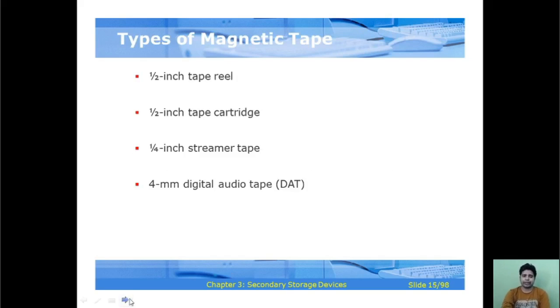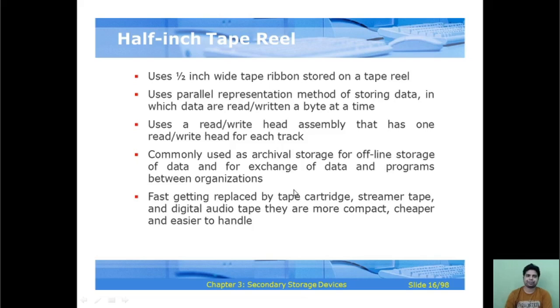Types of magnetic tape. If we talk about the types of magnetic tape, these are the 1/2 inch tape reel, 1/2 inch tape cartridge, 1/4 inch streamer tape, and 4 mm digital audio tape, that is DAT. Next, the half inch tape reel uses half inch wide tape ribbon stored on a tape reel, and uses a parallel representation method of storing data in which data is read and written byte by byte at a time.